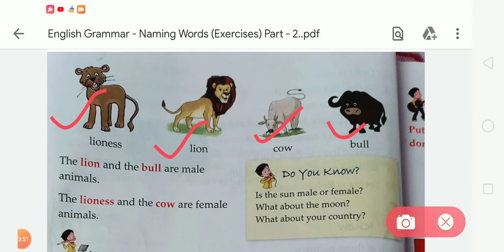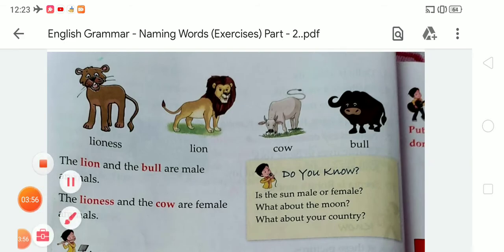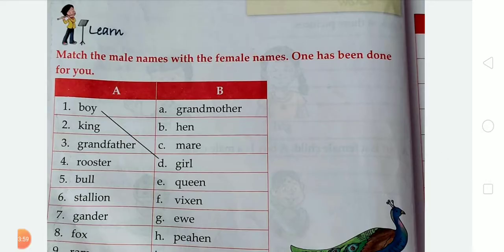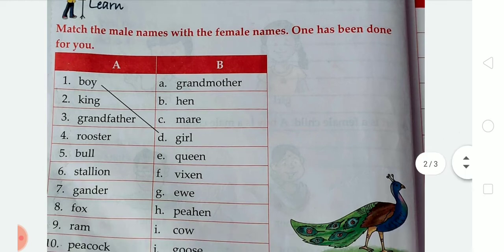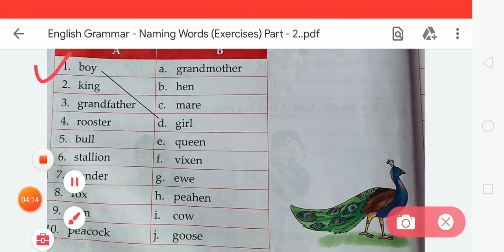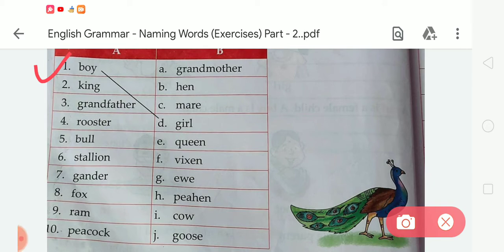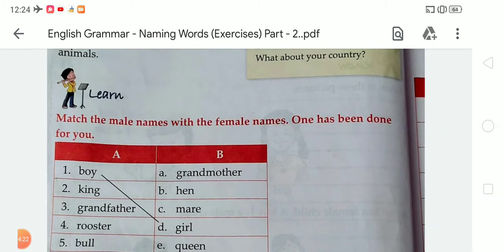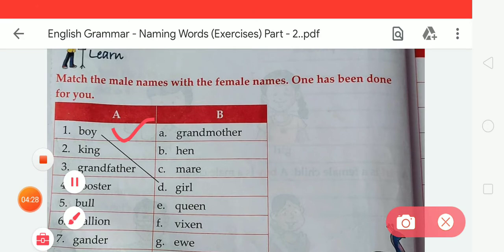male and female categories. Okay students, now there is an exercise: match the male names with the female names. Match the given male name with their female name, and one has been done for you. Here on the screen, as you can see, number 1 is already completed. In number 1 there is boy, and what is the female name of boy? It is girl.